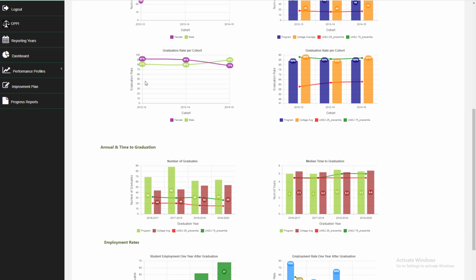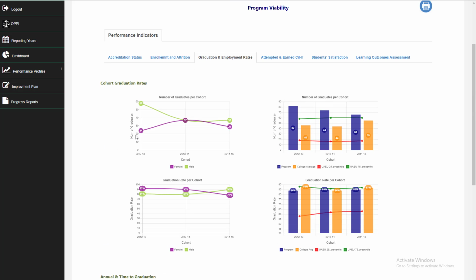If you look at the rate here, the 24 female students who graduated from cohort 12-13 represent 92% of the female students admitted in 12-13. For the 58 male, it is 81%. For the 37 here, it is 90% for female and 80% for male.